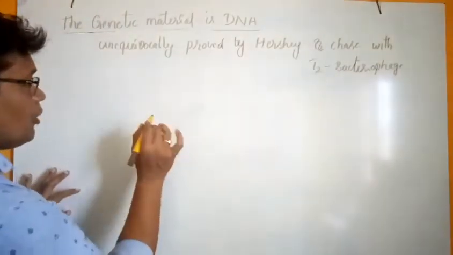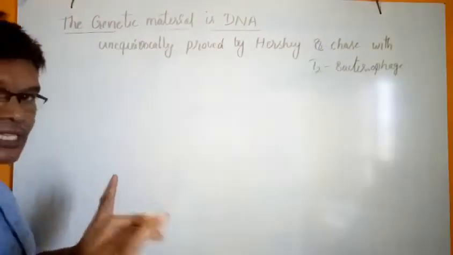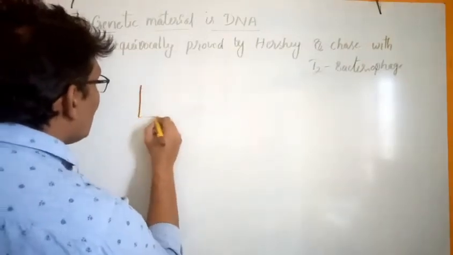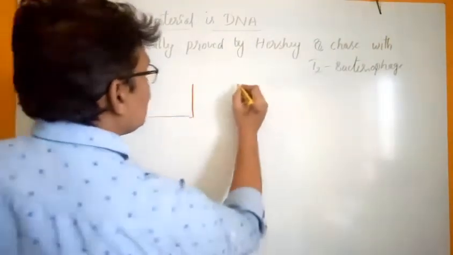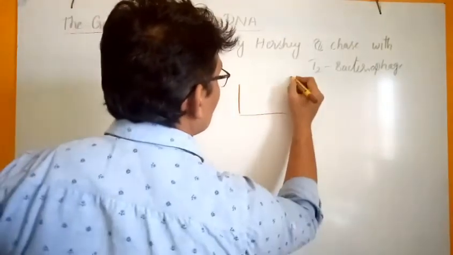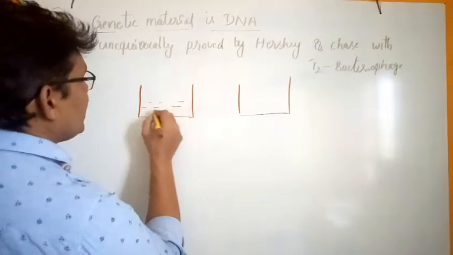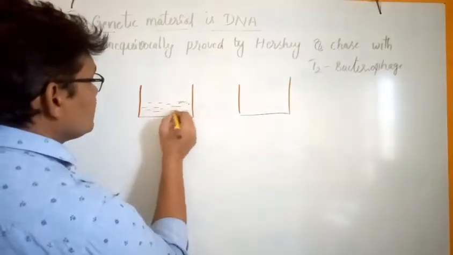The T2 bacteriophage grows in a culture medium.